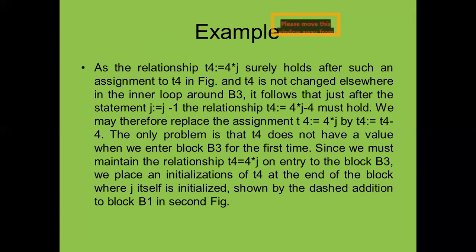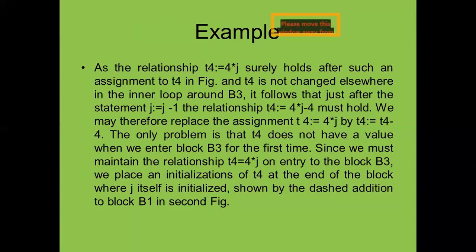Now here we can see the relationship; we are considering the same example as we considered at the very start. The relationship is T4 equals 4 star J, which you have already seen in an earlier slide.